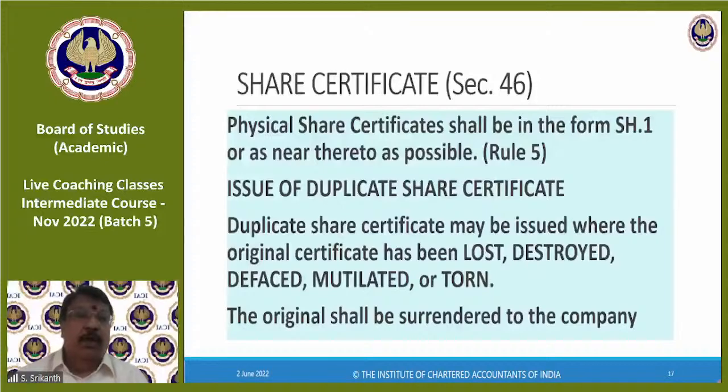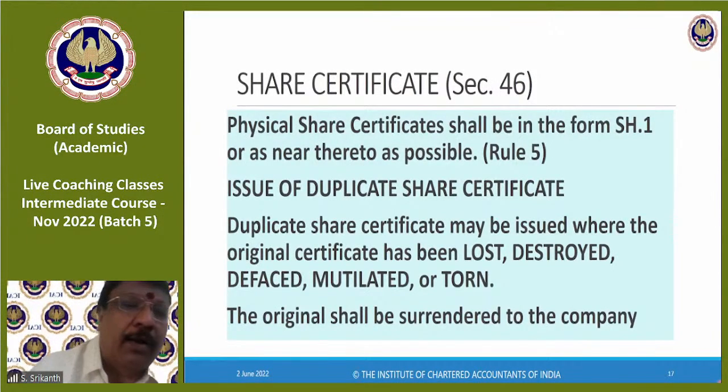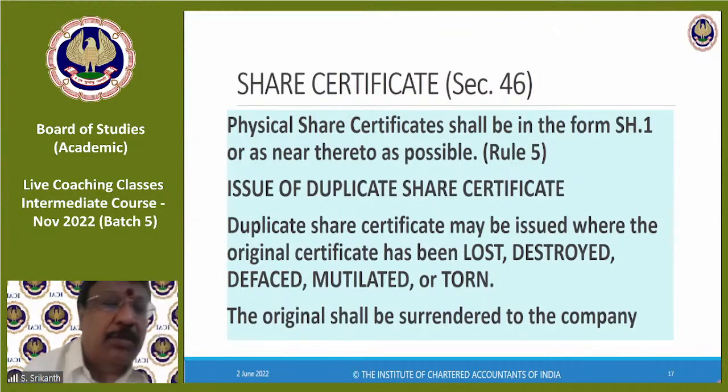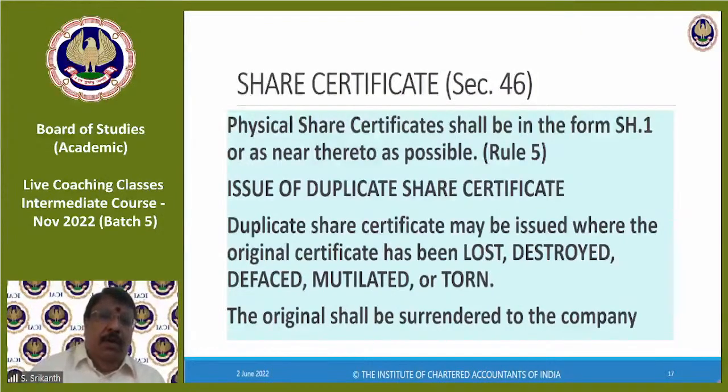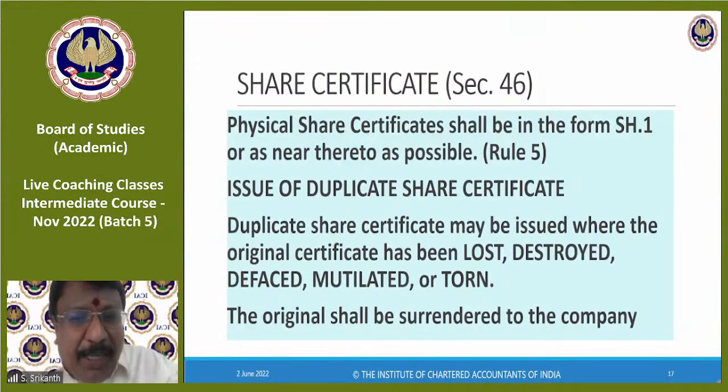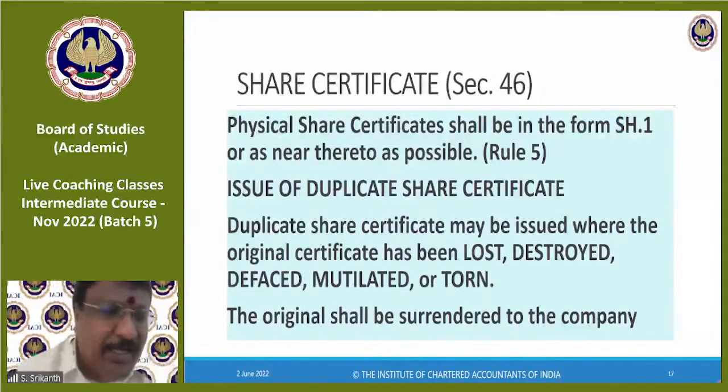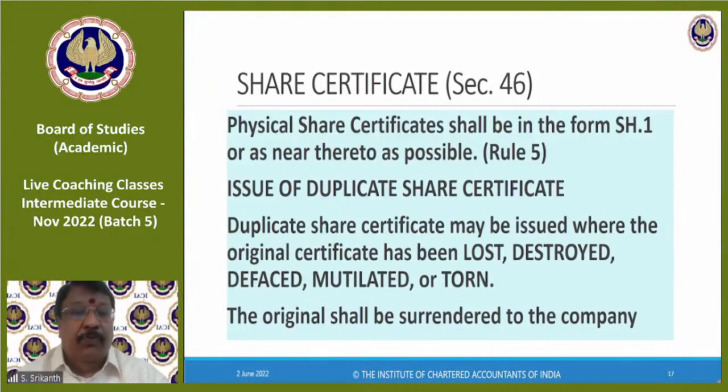Now, physical share certificates shall be in the form SH1 or as near thereto as possible. Duplicate share certificates may be issued where the original certificate has been lost, destroyed, defaced, mutilated, or torn. I already gave you that example. If at all you have the original, it has to be surrendered. Even if it is slightly torn, you have to give it back. But in many cases, if it is lost, how can I give it? So I had to give a police complaint.